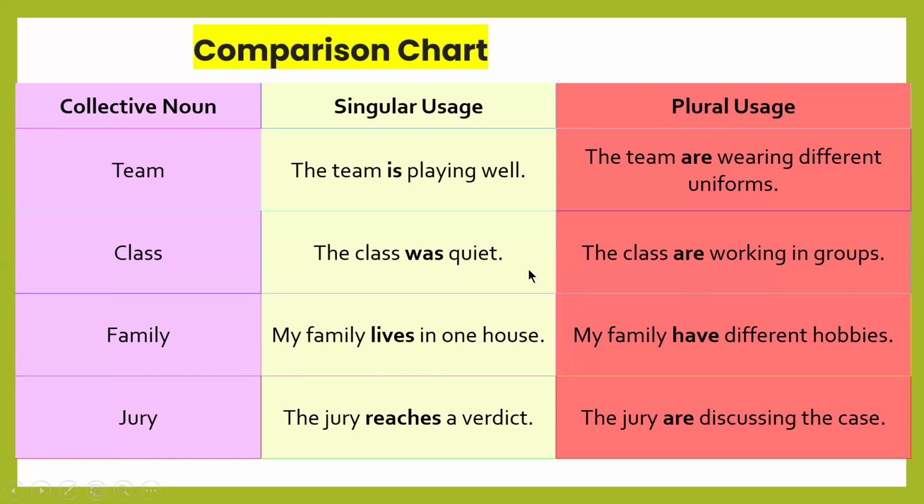So singular use acts as a single unit. Plural use, each member has different thinking or works individually or separately. The jury reaches a verdict, singular, meaning single unit, one jury. Plural use, the jury are discussing the case. Each member of the jury is discussing the case.